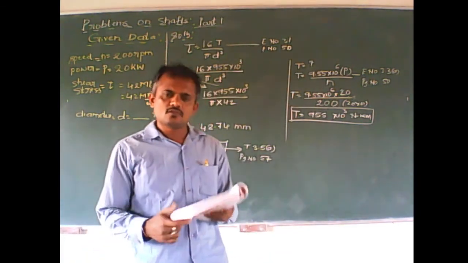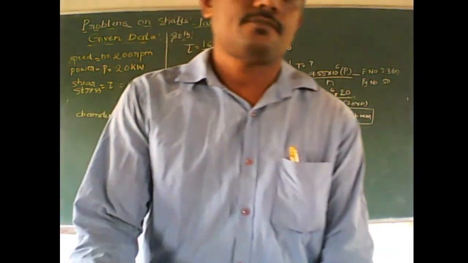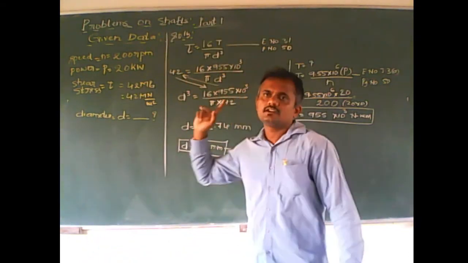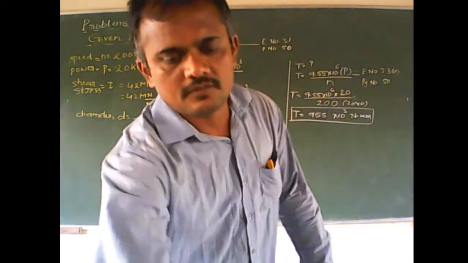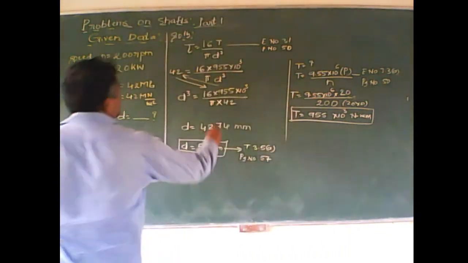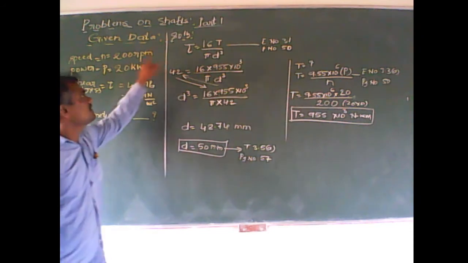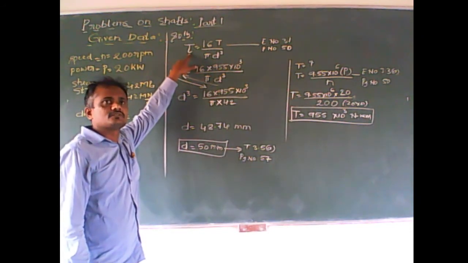This is how we can calculate the diameter of a shaft based on its strength. T by J is equal to tau by R, where if shear stress is given, you have to make use of this equation.